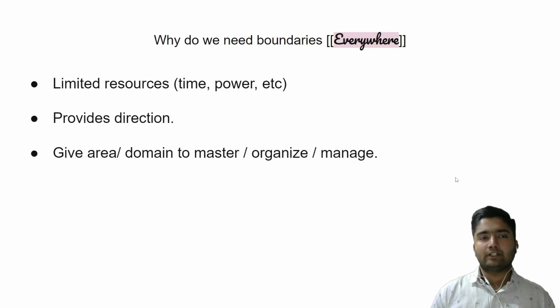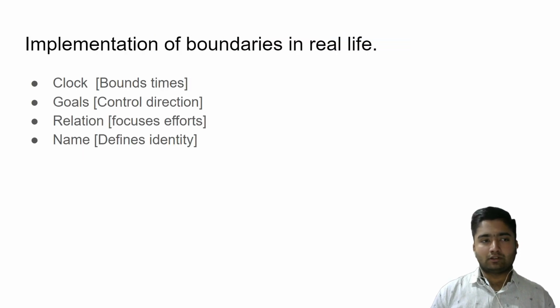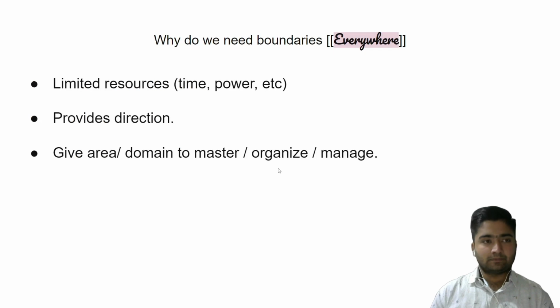So why do we need boundaries everywhere? We can see boundaries everywhere, so why do we actually need them? First, we have limited resources like time, power, etc., and boundaries mark that. Second, they provide direction. We can move anywhere, but to get a given direction, boundaries give that.